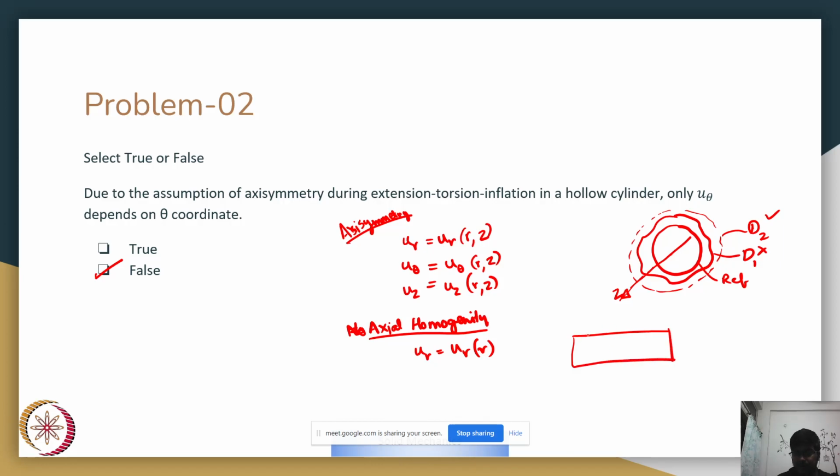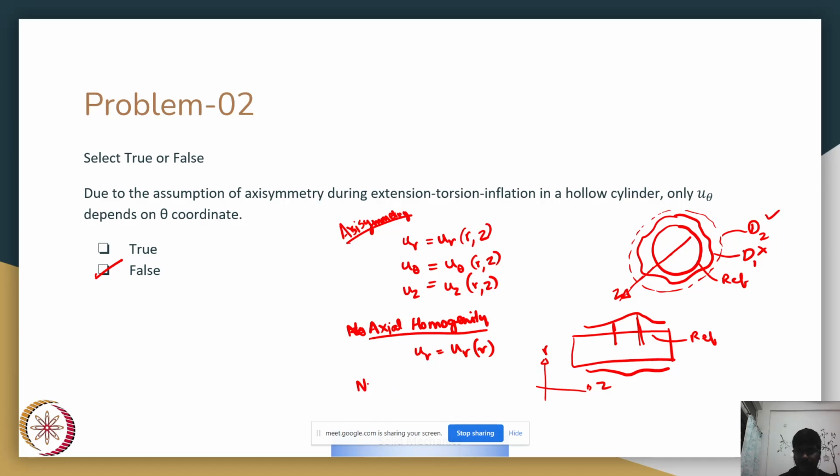If this is my reference configuration of the cylinder in the Z-R plane, my deformed configuration cannot be like this, because in this case my ur at this particular z is different from ur at this particular z. So axial homogeneity reduces this.